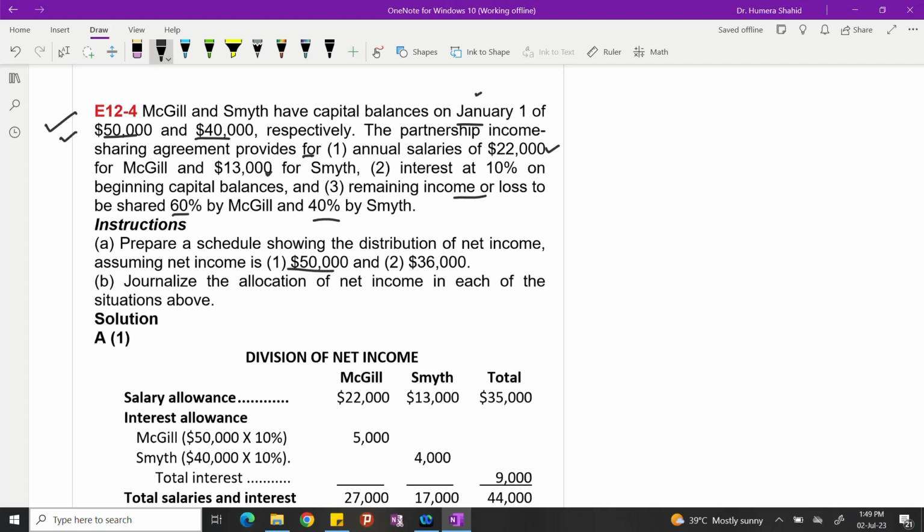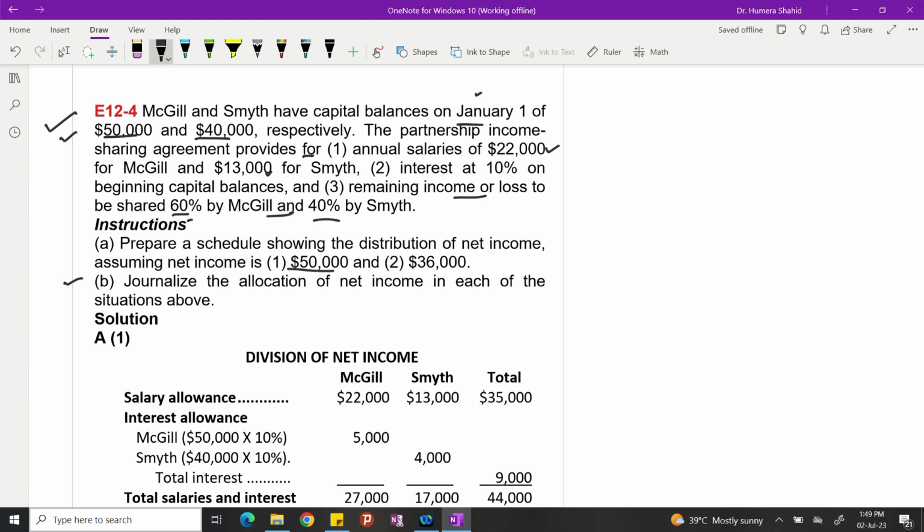If you remember in the theoretical discussion, I told you that salaries and interest are always paid first, regardless of how much income there is, and then the remaining net income is distributed according to the profit and loss sharing ratio. If there is a deficiency, that deficiency will also be shared according to the profit and loss ratio.